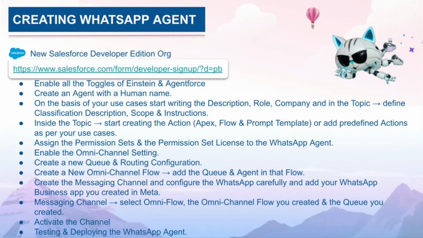Once that is done, in the messaging channel you need to edit it, come back, and select the OmniFlow. Click the OmniFlow that you have created, and in the fallback queue, choose the WhatsApp messaging queue that you created newly. Before that, in the flows, click the flow that you recently created as a new flow, the route to something. You can choose any name, and activate the channel. That's it. Test it and deploy it.